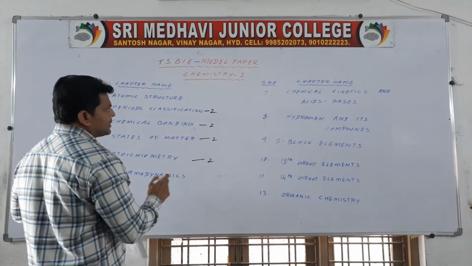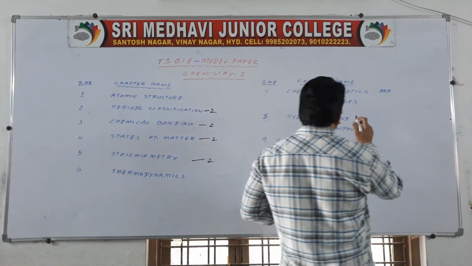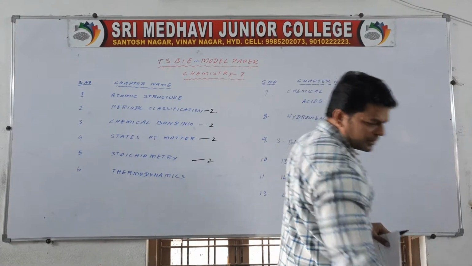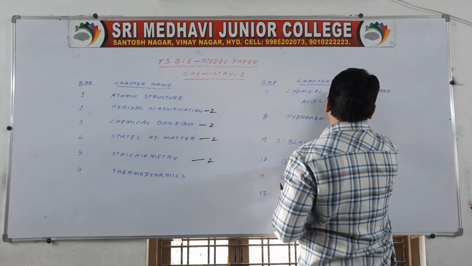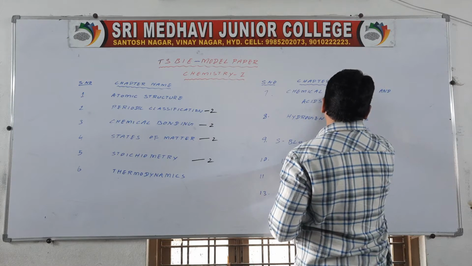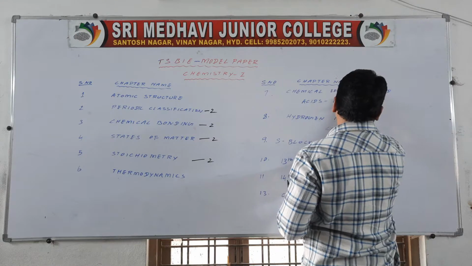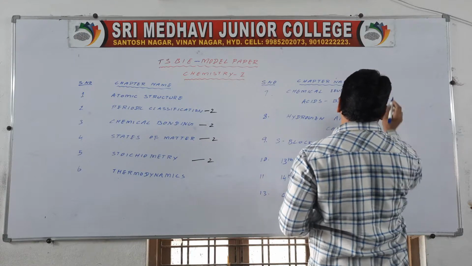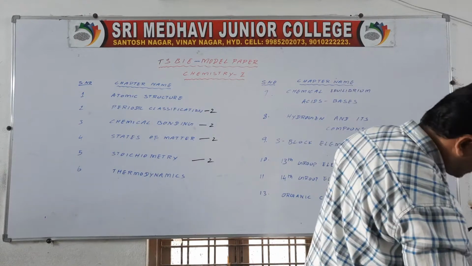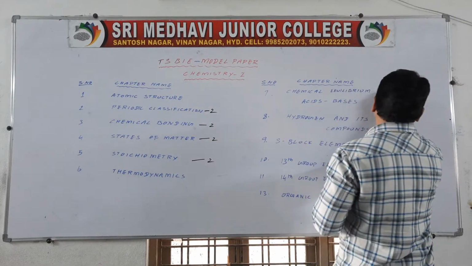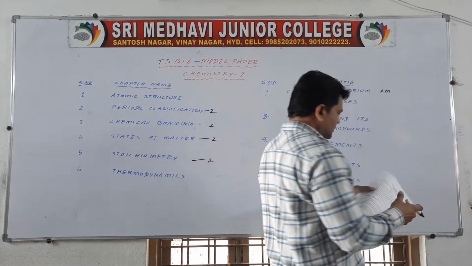This is from chemical equilibrium, not kinetics, students. The question is coming from chemical equilibrium, 2 marks.